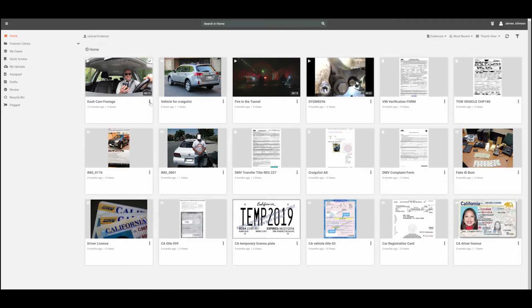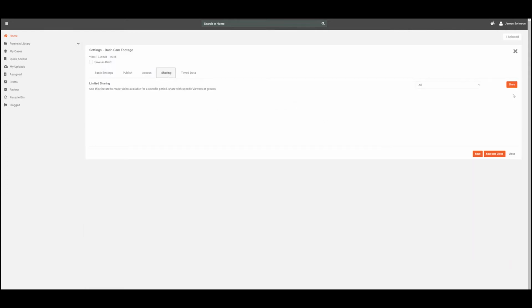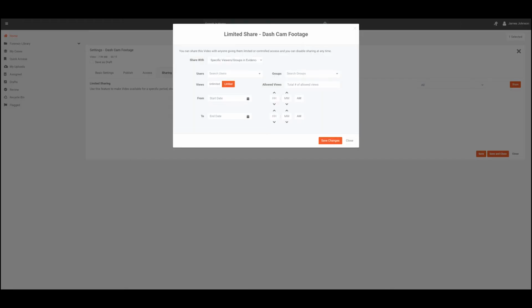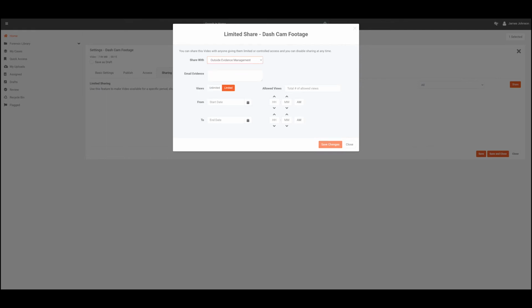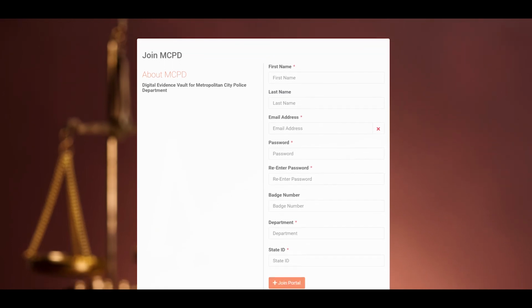To share evidence with external viewers, select the evidence and click on Settings from the Overflow menu. From the Sharing tab, click on Share. Choose from a variety of options such as specific viewers or groups, external viewers, or anyone with a link. Selecting the Specific Viewers and Groups option loads text input fields to search for users and groups inside the portal. Selecting the External Viewers option enables an email text input field to allow you to enter comma-separated email addresses of external viewers. Once external viewers receive the link, they will have to register in a public portal to access the evidence.